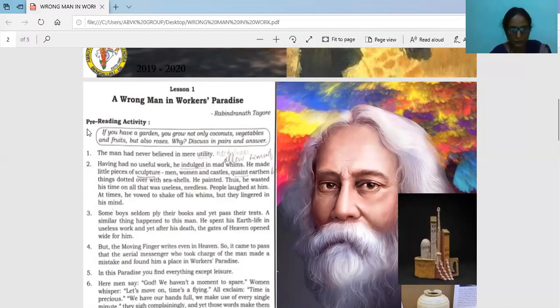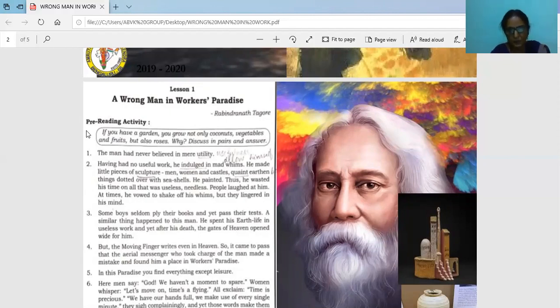If you have a garden, you grow not only coconuts, vegetables and fruits, but also roses. Why? The reason is that fruits give fragrance, and the flowers also give fragrance, and they look beautiful.